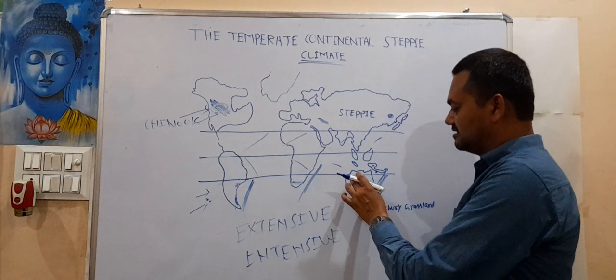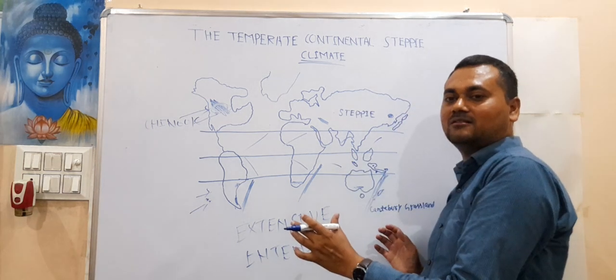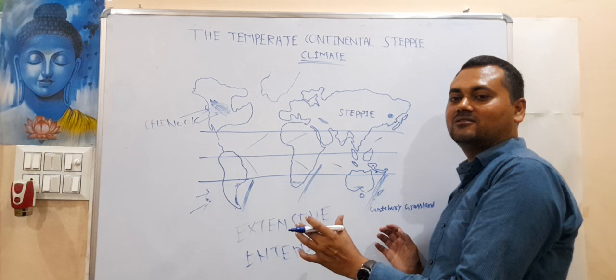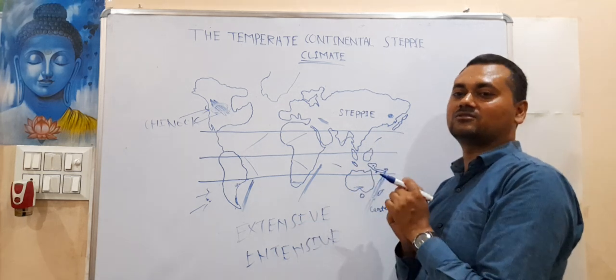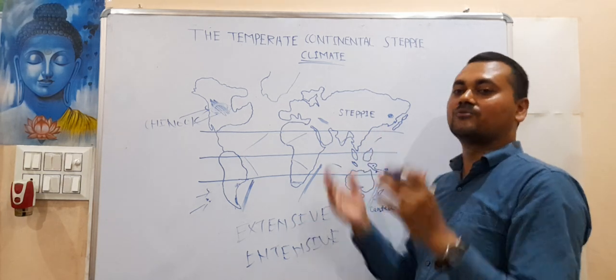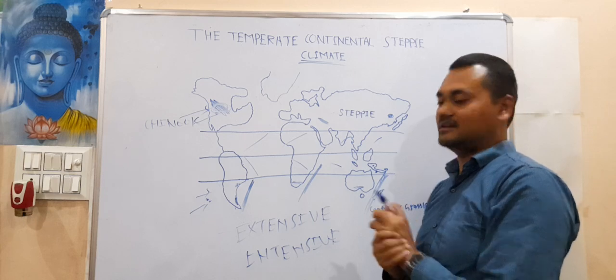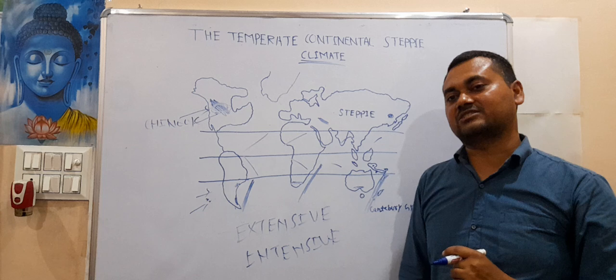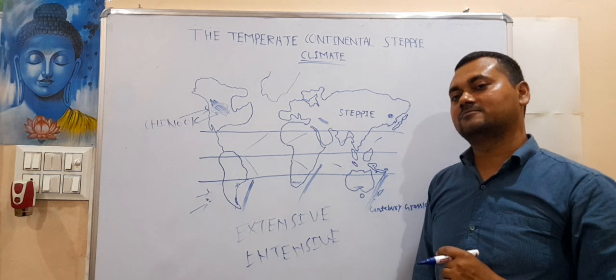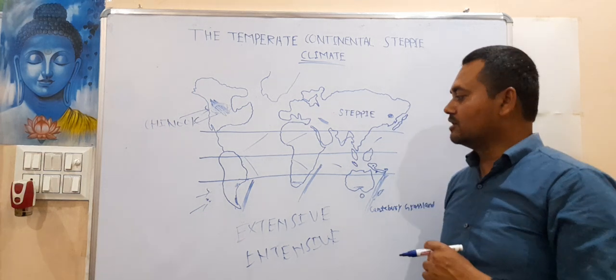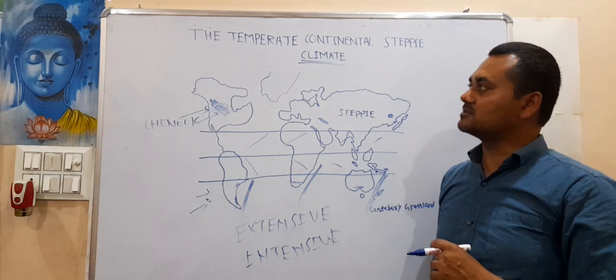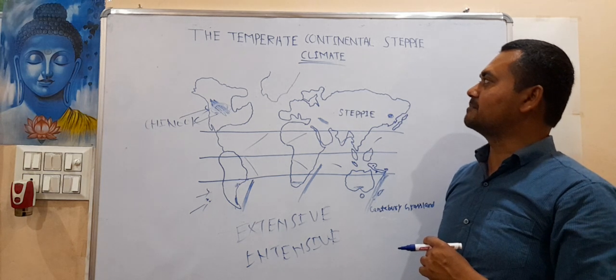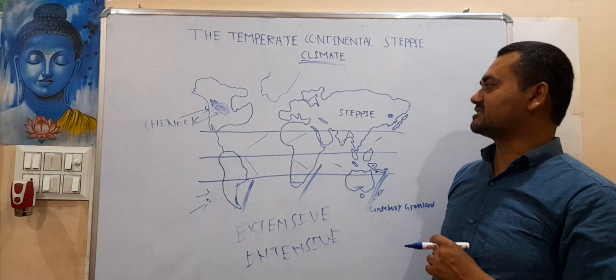In Australia, this business of breeding and crossing is very famous, and in the rest of the places it is also being practiced. So these were some of the things related to the temperate continental steppe climate.